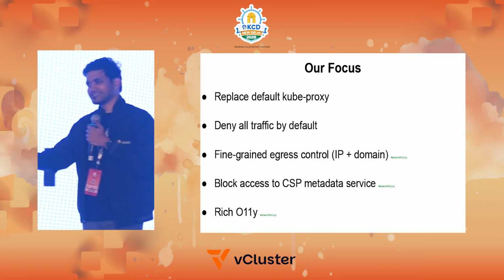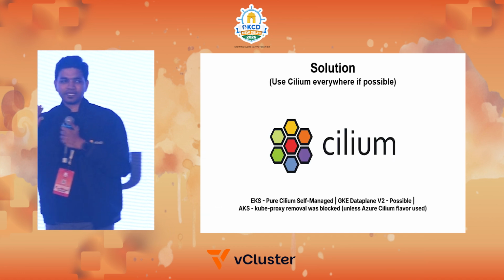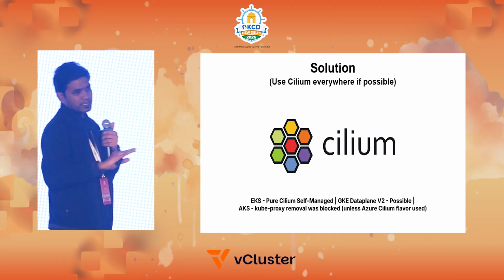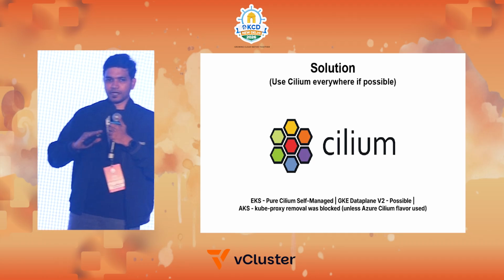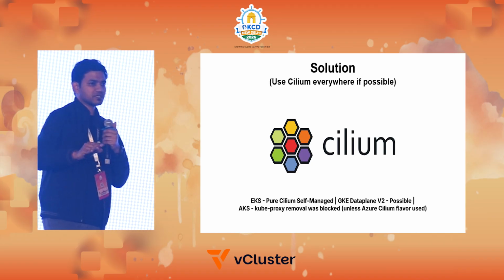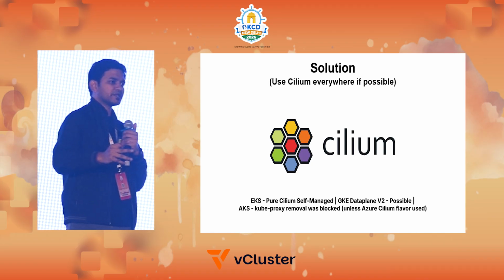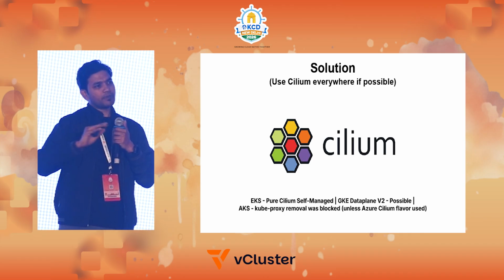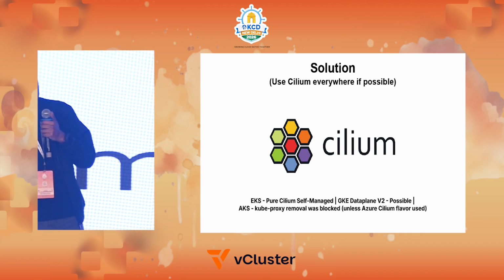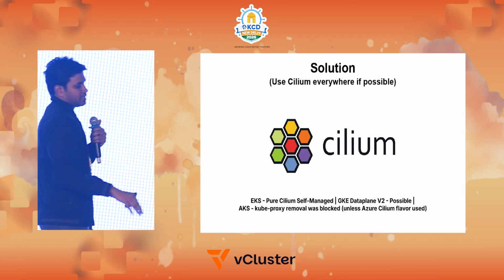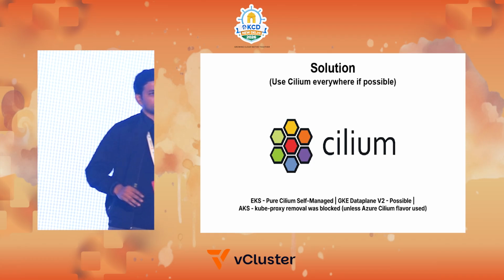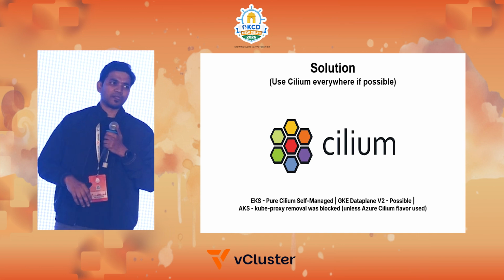Okay, so I'll go straight to this. Basically, we started using Cilium and it worked across all 3 platforms, EKS on AWS and GKE. It was much easier for us to work with Cilium. It has its own limitations with respect to cloud providers, but we were able to purely self-manage it, remove the queue proxy completely, and deploy it in AWS much more easily. On the other platforms it was a bit challenging, but still possible.